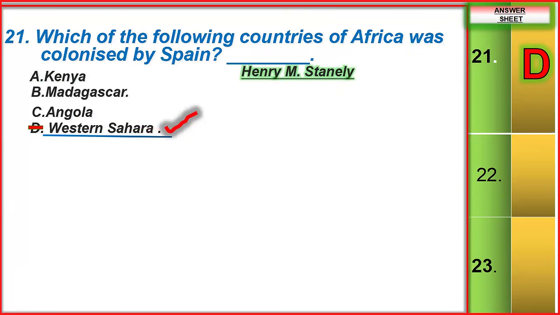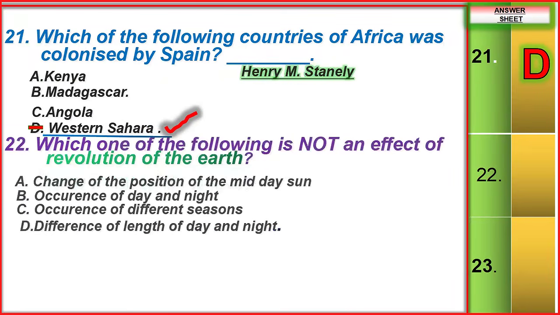This Henry Stanley, no, this man was one of the explorers. He was sent by the group to go and look for Dr. Livingstone, but leave it alone.